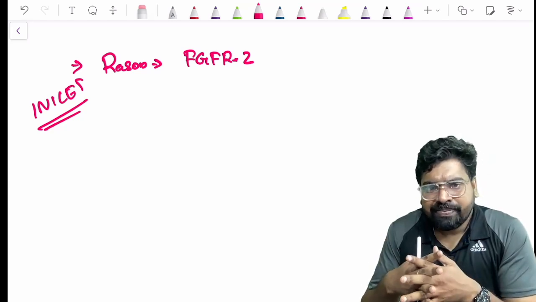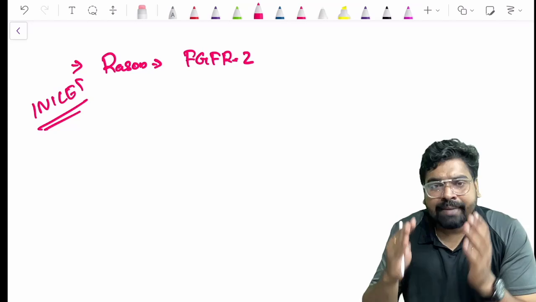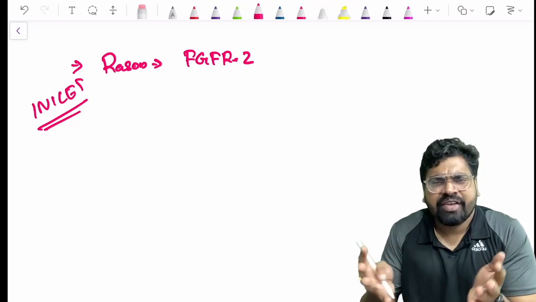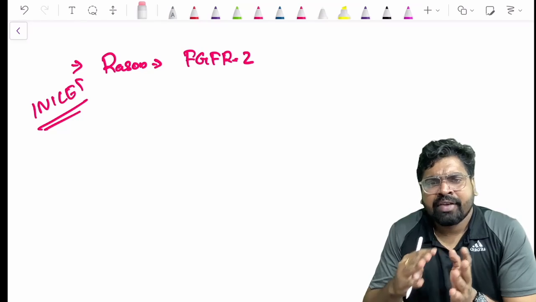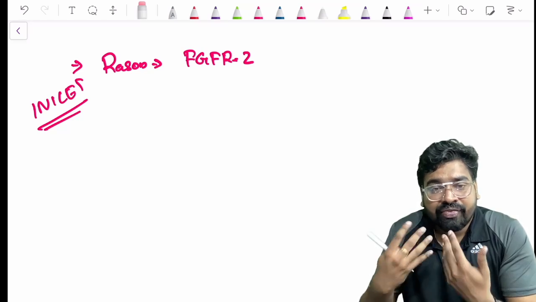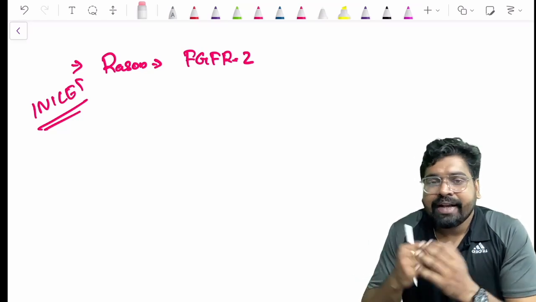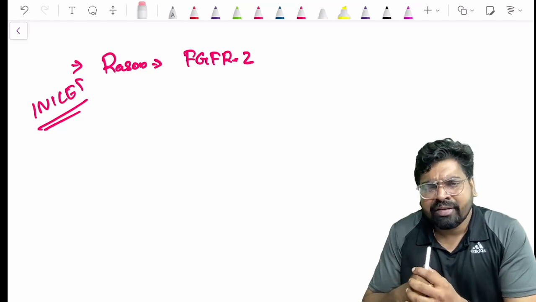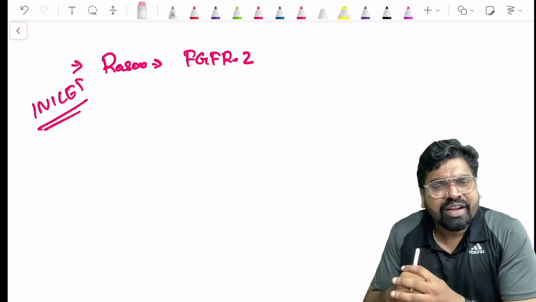At the end of this session, I will give you a table which I have prepared for you from different textbooks. In that I have tabulated most of the syndromes, their features and the genes. You can have it for quick reference also.